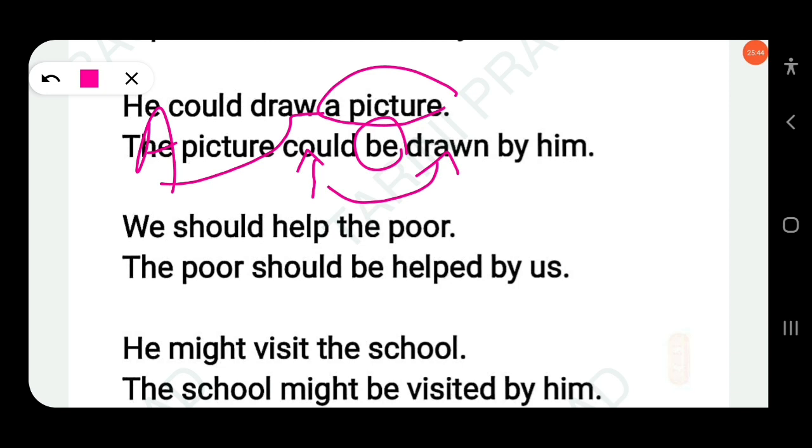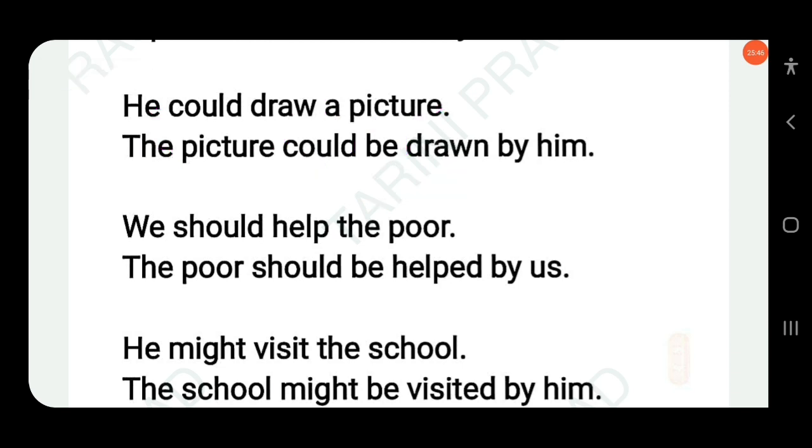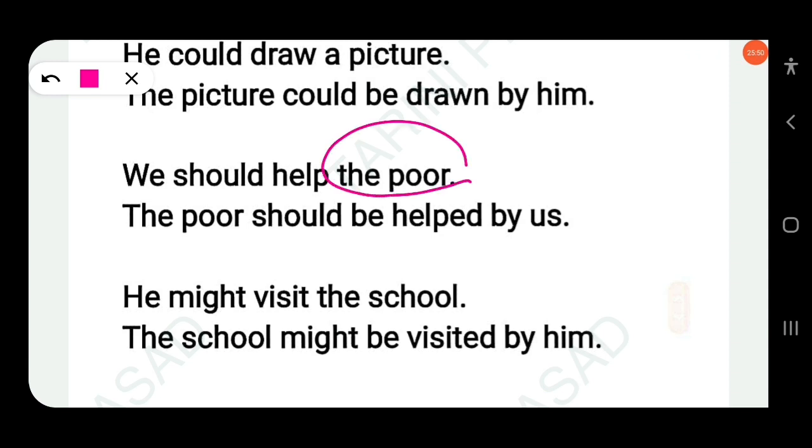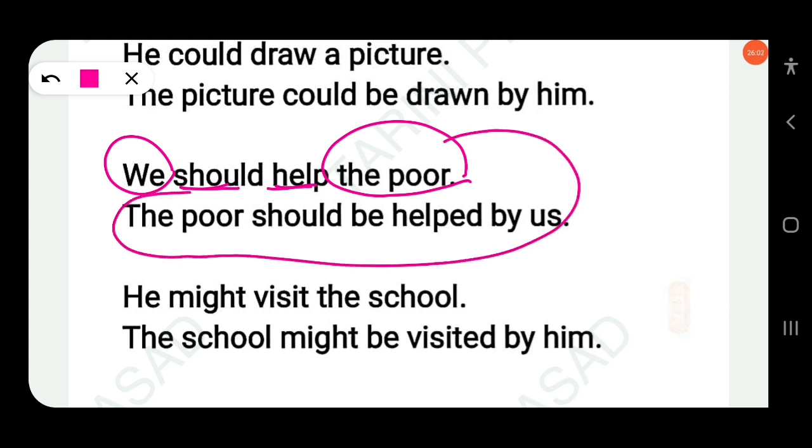Could be drawn by him. Okay. Then next, we should help the poor. Here the object is the poor. The subject is we. The modal is should, and help is the main verb, V1. Here the object becomes the subject. The poor should: modal plus be plus V3. The poor should be helped by us.